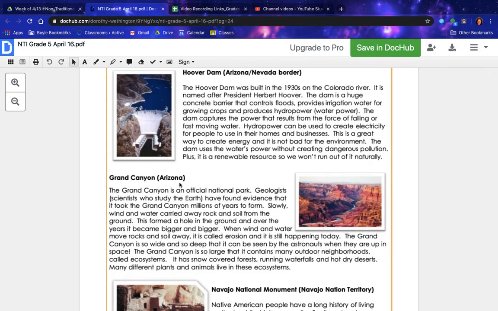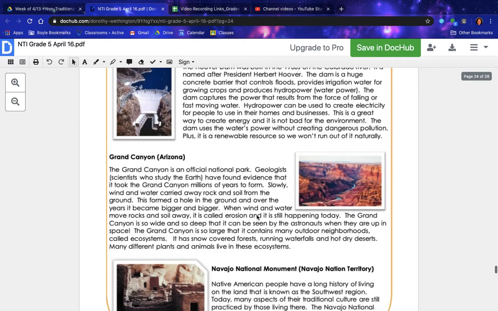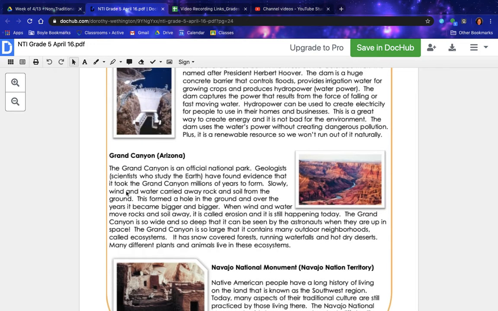Grand Canyon in Arizona. The Grand Canyon is an official national park. Geologists, scientists who study the Earth, have found evidence that it took the Grand Canyon millions of years to form. Slowly, wind and water carried away rock and soil from the ground. This formed a hole in the ground, and over the years it became bigger and bigger. When wind and water move rocks and soil away, it is called erosion, and it is still happening today.